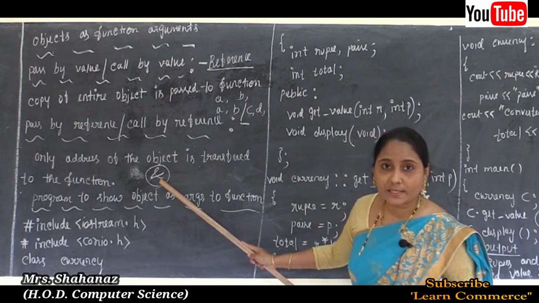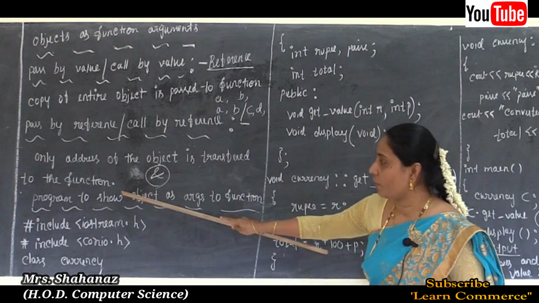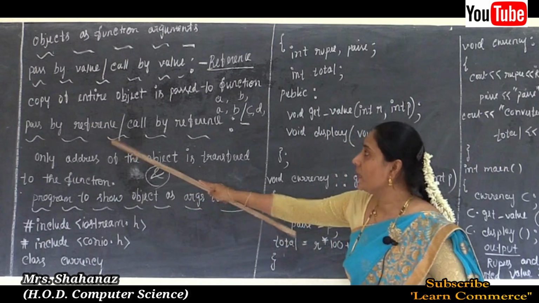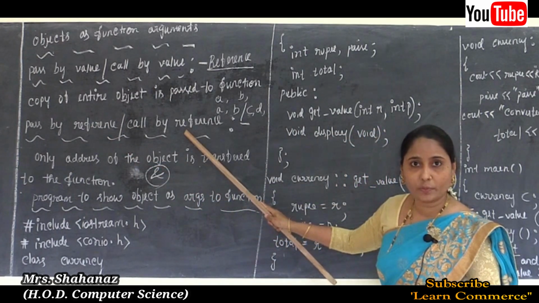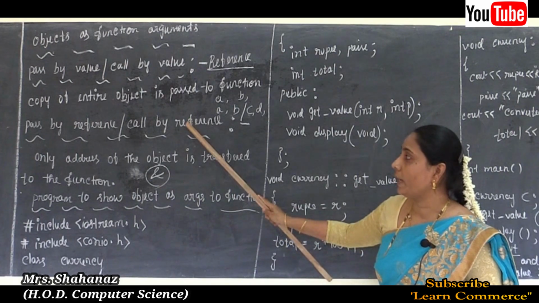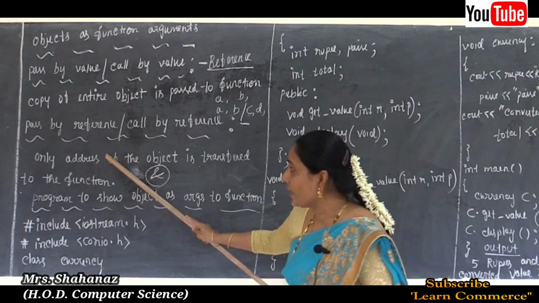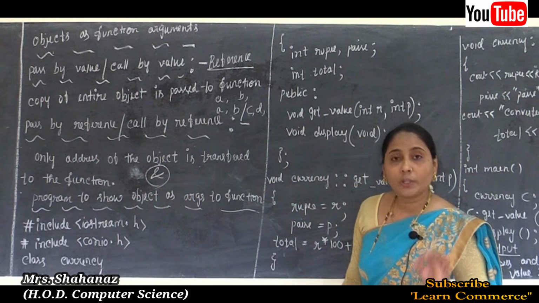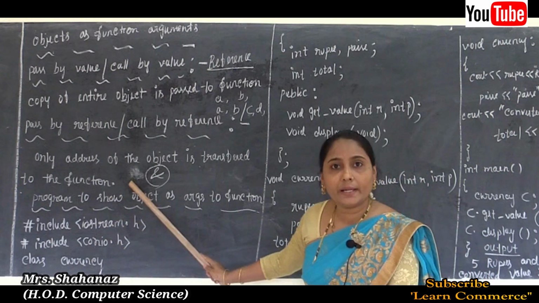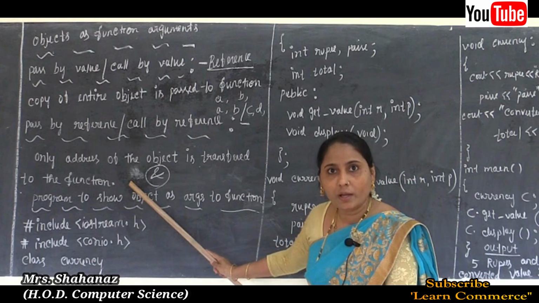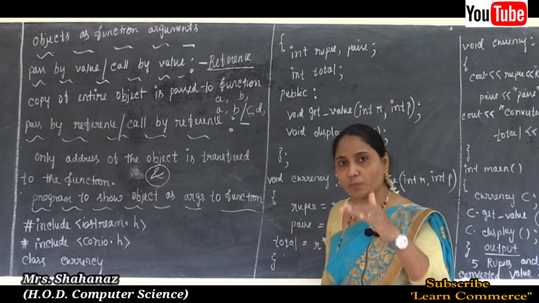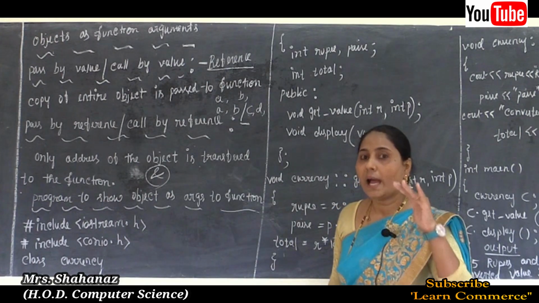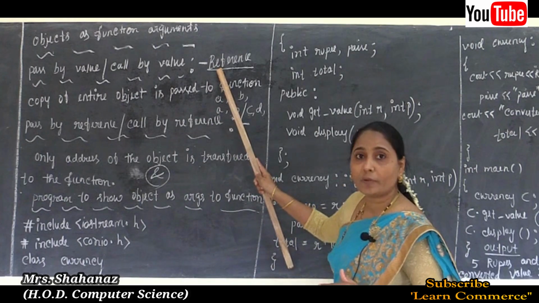Okay. So the method of passing the arguments to the called function is known as pass by reference and call by reference. Clear to everyone about pass by reference and call by reference here? Now the arguments, that means the address of the object argument, is with our called function. So the parameter that receives the memory address of the actual argument. Correct? Why? Because we already passed the address of the object to the called function. So the parameter that receives the memory address of the actual argument is known as the reference parameter.